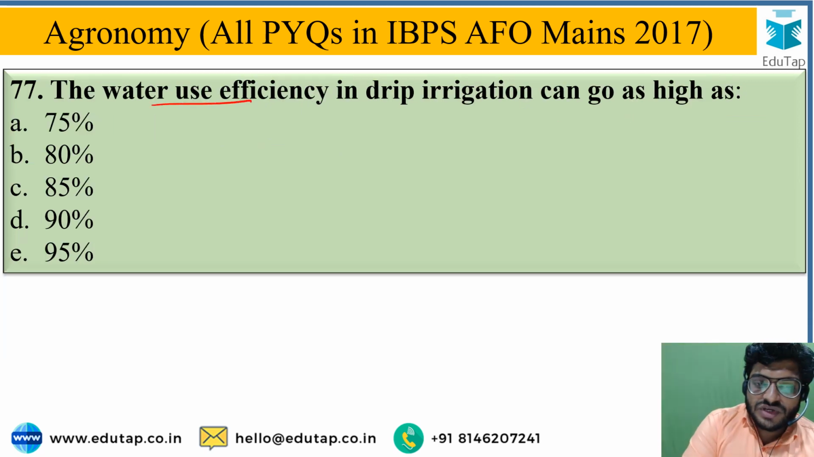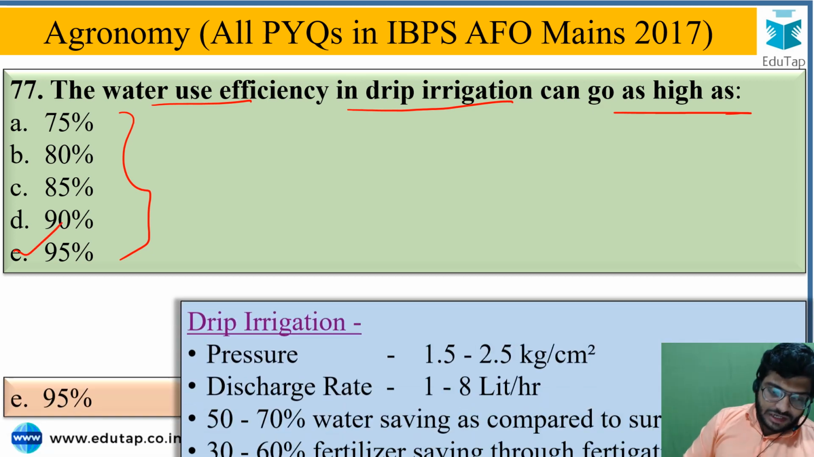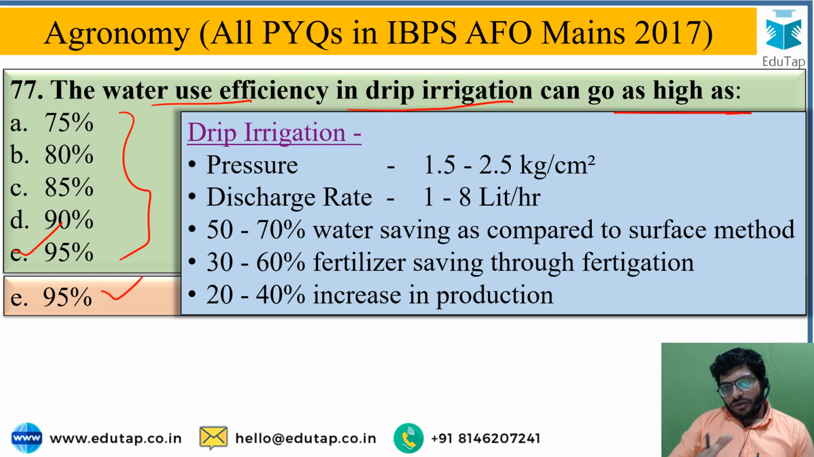Water use efficiency in a drip irrigation can go as high as, and from the options the correct option is option E, that is 95% is the correct answer. That means out of total applied irrigated water, 95% of water is utilized.